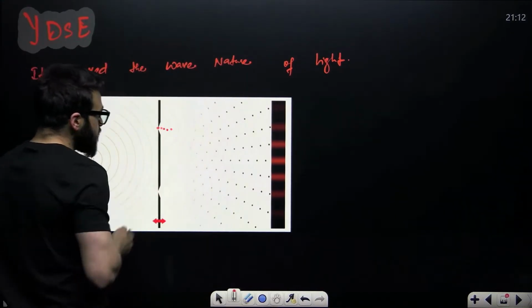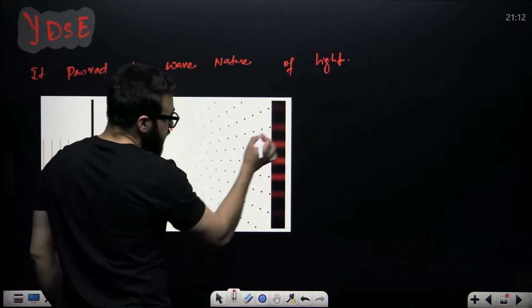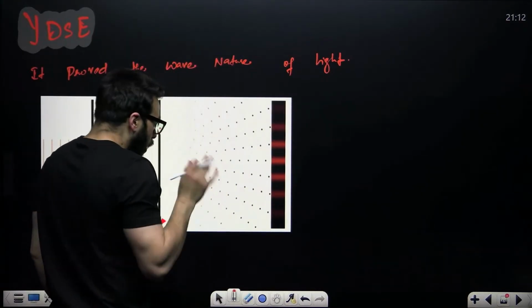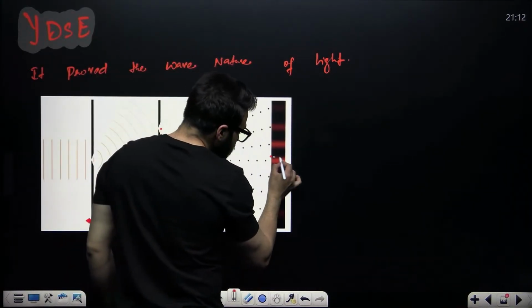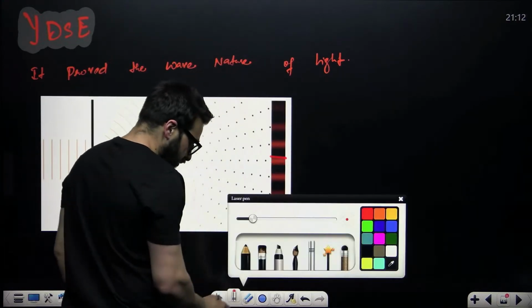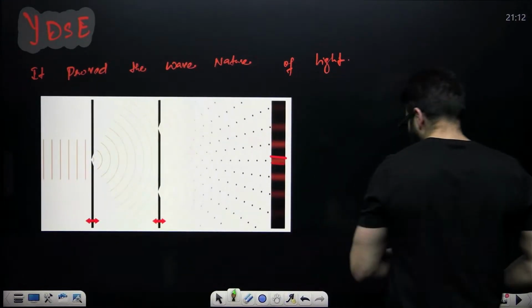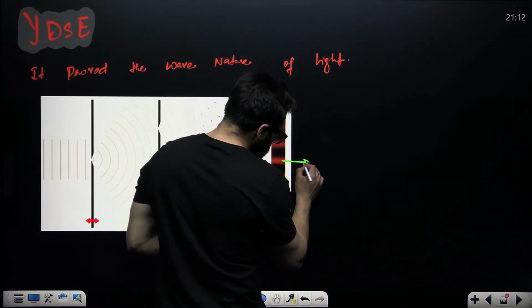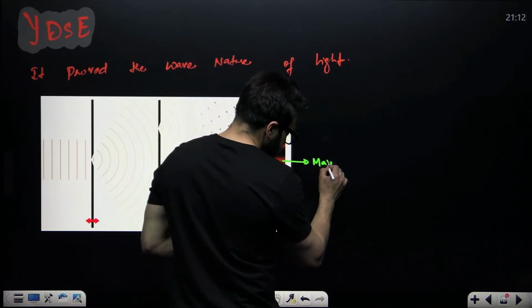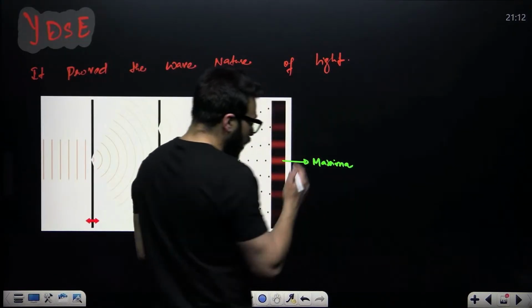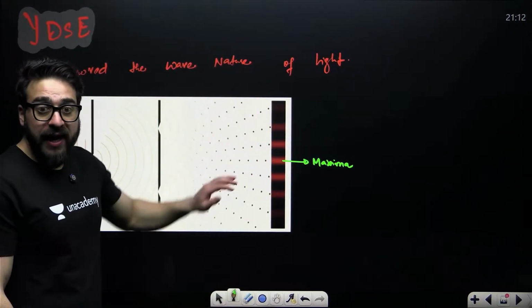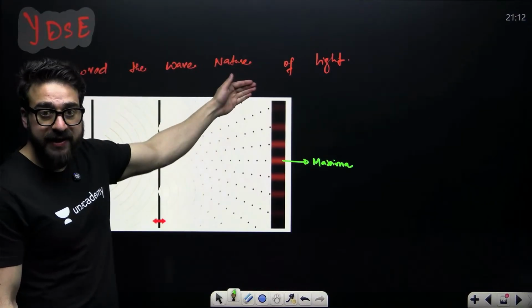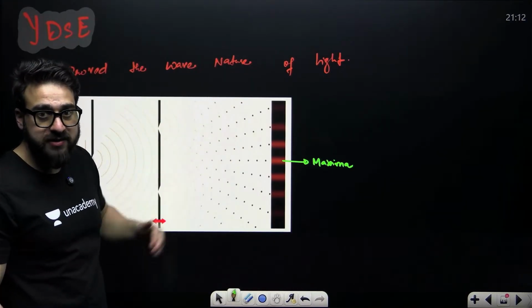Now, my dear friends, when light passes through these slits, we place a screen over here. On the screen, we observe that fringe patterns are made, okay? This is what we call maxima, or you call bright fringe. A pattern is made on the screen: bright, dark, bright, dark, something like that.